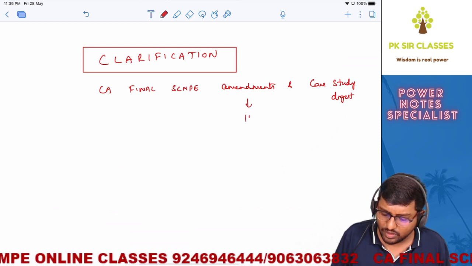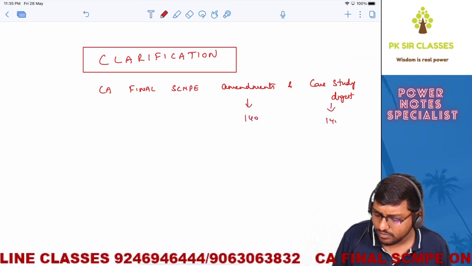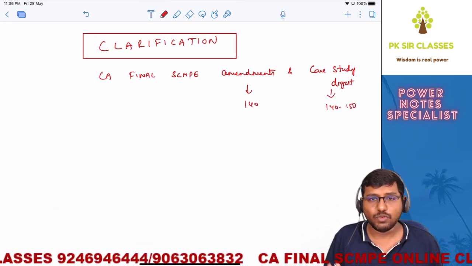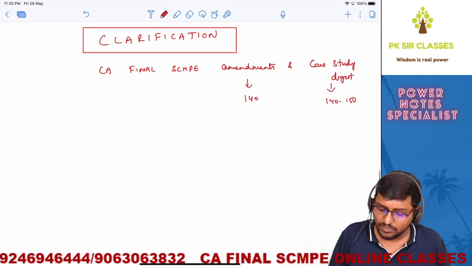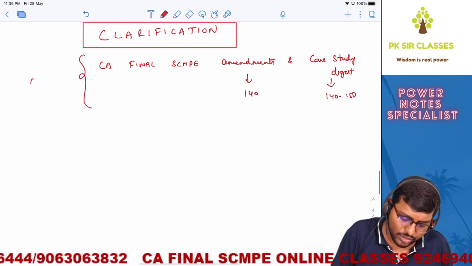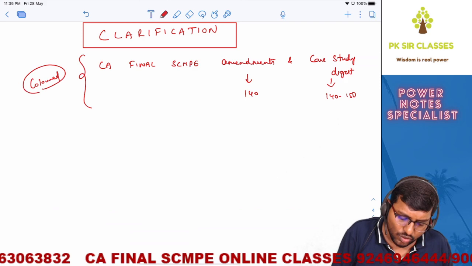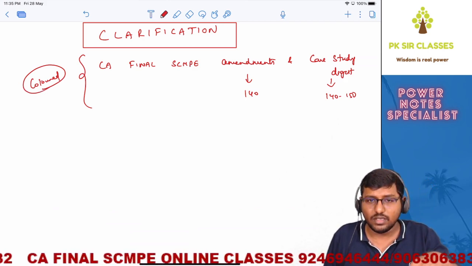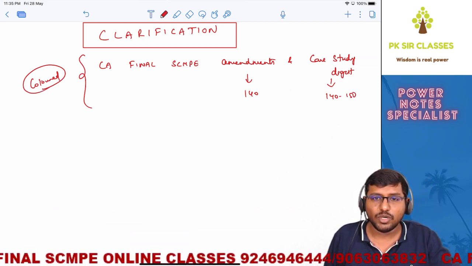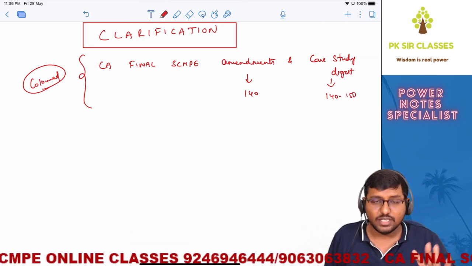So this will be somewhere around 140 to 150 pages in the Power Notes, which will be in encrypted form. Is this clear? Of course, it is colored one, which I have already shown you in the previous video. Those who have not seen the previous video, I'll put the link in the description below regarding the announcement of these amendments and case study digest video lectures.